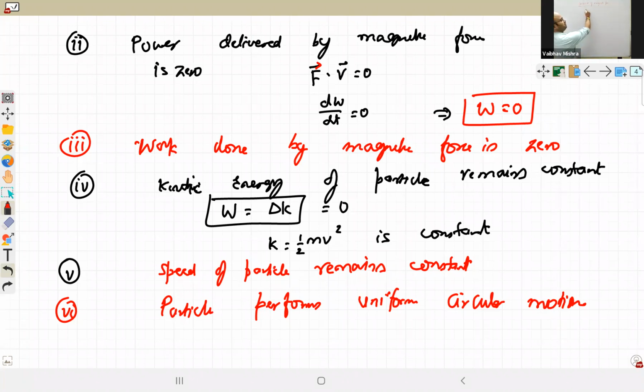We can apply the right hand rule from velocity to magnetic field: if your fingers curl clockwise, the force is into the plane; if anti-clockwise, out of the plane. That is the first method, using the right hand rule.